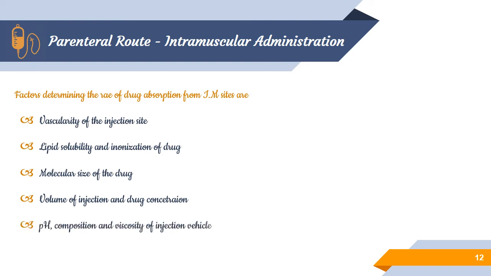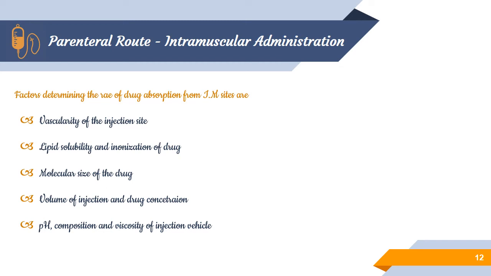The fifth factor is pH, composition and viscosity of the injection vehicle. A solution of the drug in acidic or alkaline pH, or in a non-aqueous solvent such as propylene glycol or alcohol, when injected intramuscularly, results in precipitation of the drug at the injection site, followed by slow and prolonged absorption.